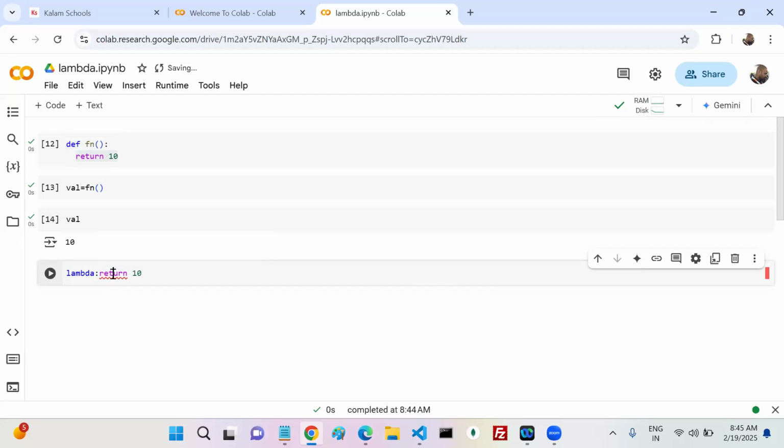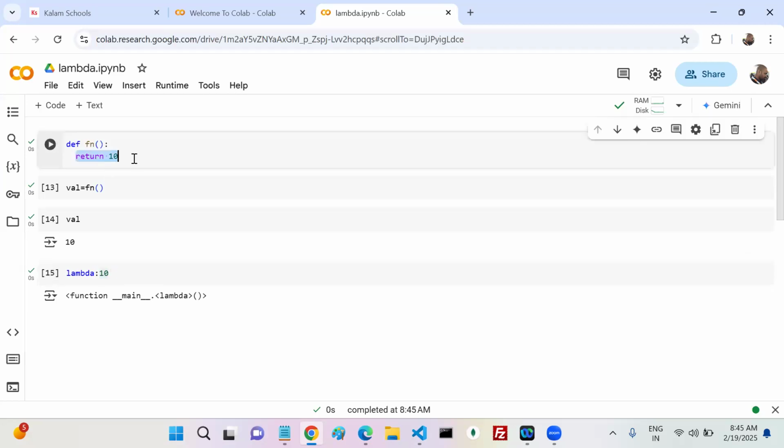But in the lambda, can I write the return keyword? No, right? That one statement is by default the return statement in the lambda.